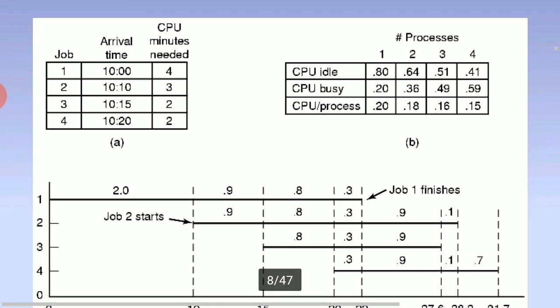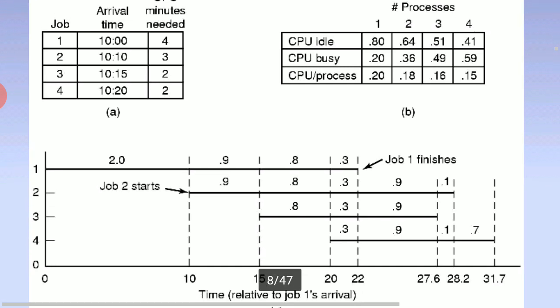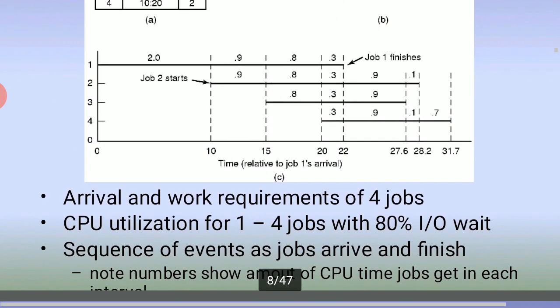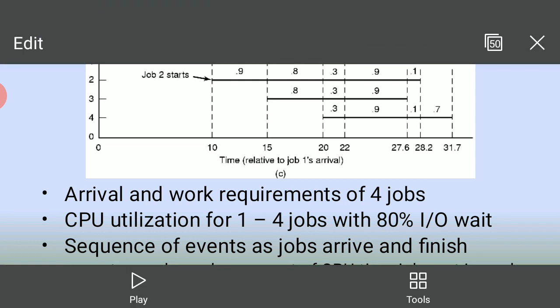This is the process: the CPU idle, the CPU busy, and the CPU per process, 80, 64, 51, 51, 20, and 36, 49, 59. So 20, 18, 18, 15. This is the time when job 2 finishes. So the arrival and work requirements of the jobs, and the CPU utilization for the 1 to 4 jobs with 80% input output wait, and the sequence of events as this diagram explains. The jobs arrive and finish, and note the numbers show the amount of central processing unit time the jobs get in each interval.